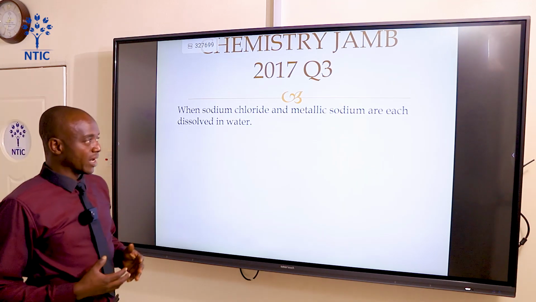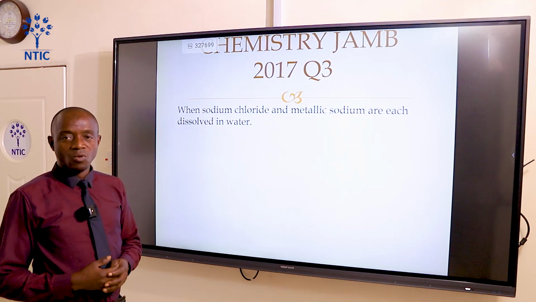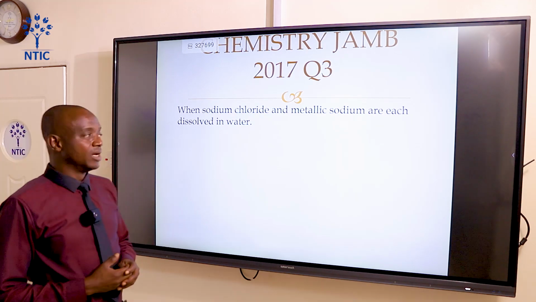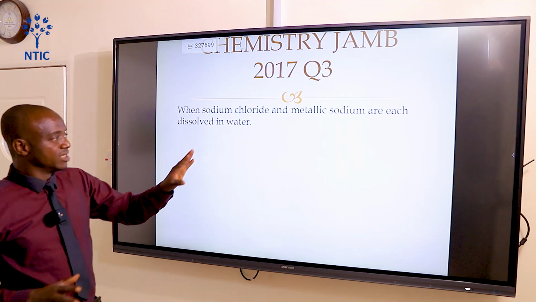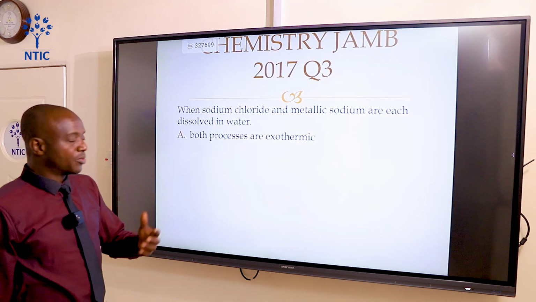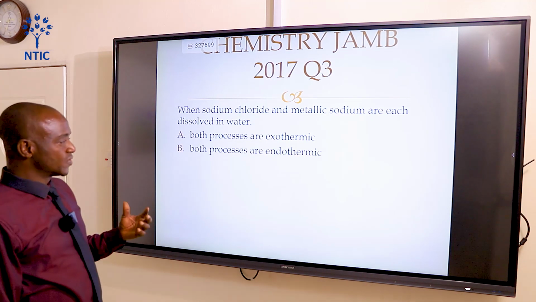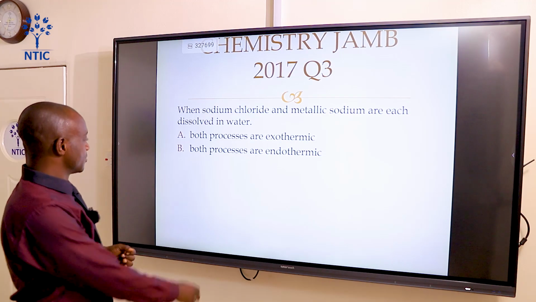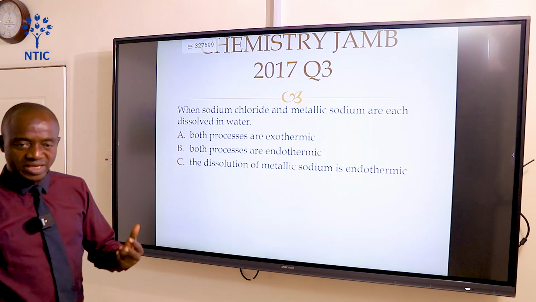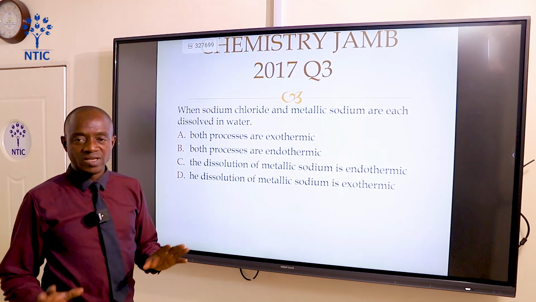When sodium chloride and sodium metal are each dissolved in water, we can use a chemical equation to explain this, but let us see the options. Option A, both processes are exothermic. Option B, both processes are endothermic. Option C, the dissolution of metallic sodium is endothermic. D, the dissolution of metallic sodium is exothermic.